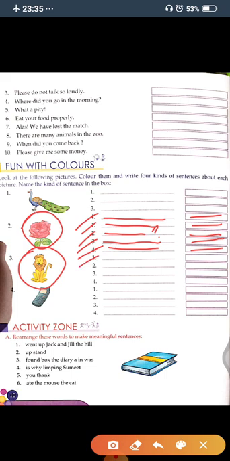So in first one you will write, lion is king of forest. So this is a statement, you will write here a statement sentence. Now second one, is lion sleeping? You will write here, is lion sleeping, and at last you will put a question mark. So this is a question sentence. Now in third you will write, what a big lion! And at last you will put an exclamation mark. So this is an exclamatory sentence.